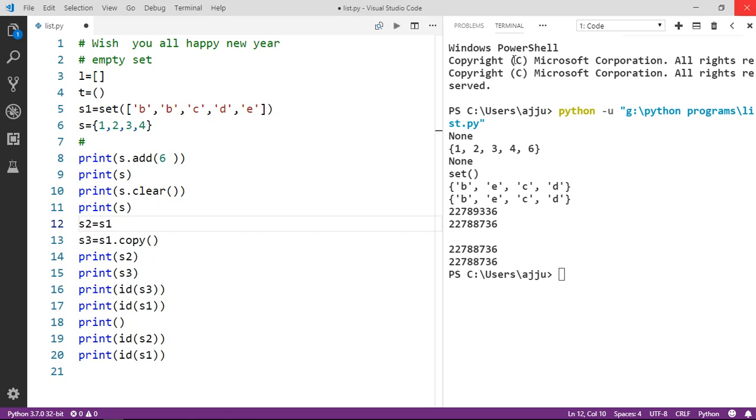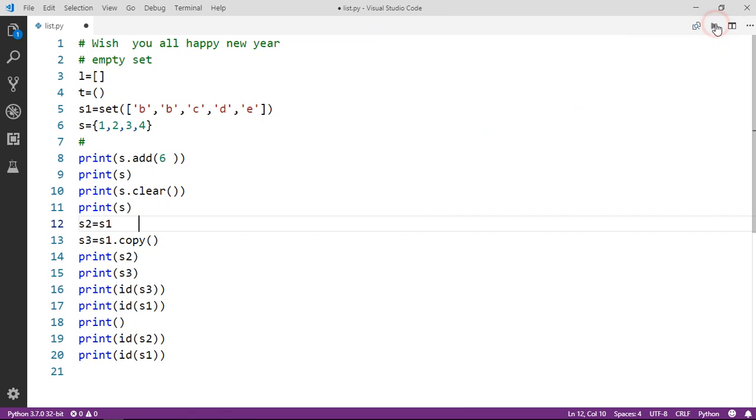So guys, now I think we have some idea about what happens when we copy using the assignment operator and what the difference is when we are using the copy function. This is a very important point that you have to remember regarding the copy function. So this is all about how we can copy, how we can clear data, and how we can add and remove data.